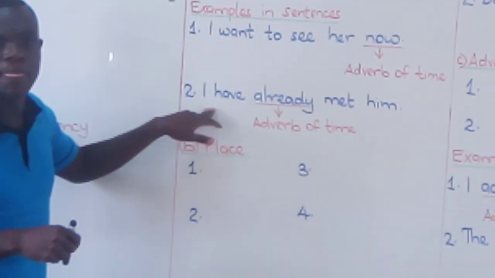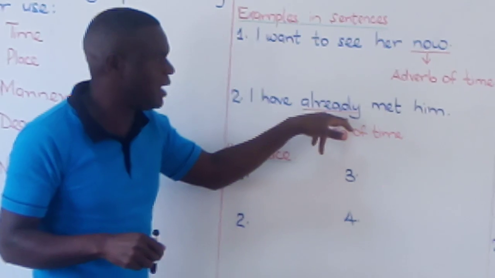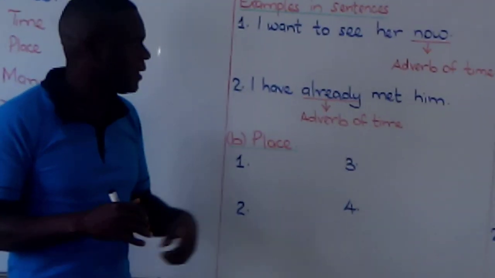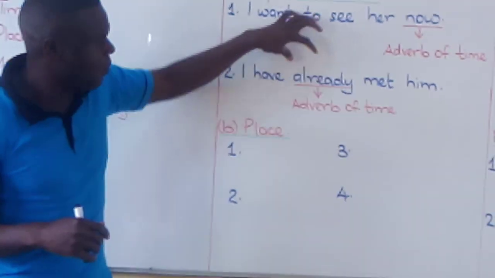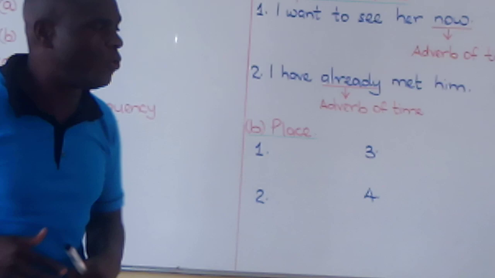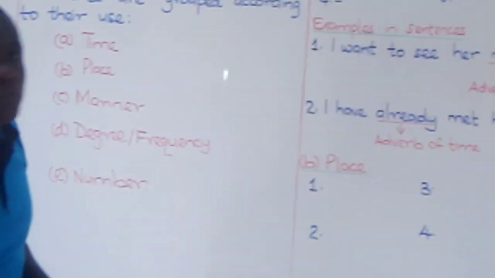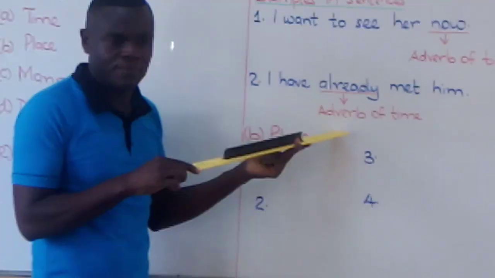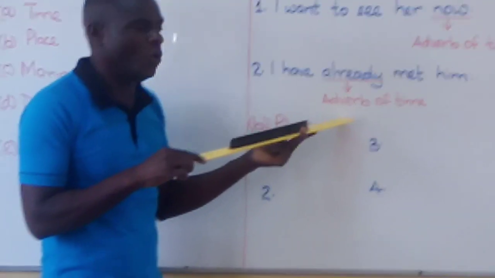Example number 2, I have already met him. Now I have underlined the word already. Here, the word already is an adverb of time. I have met him already.